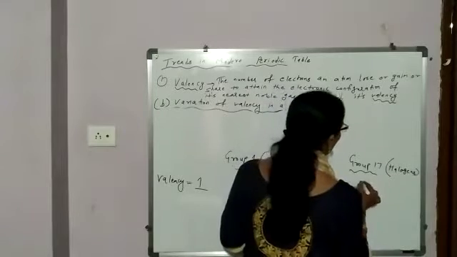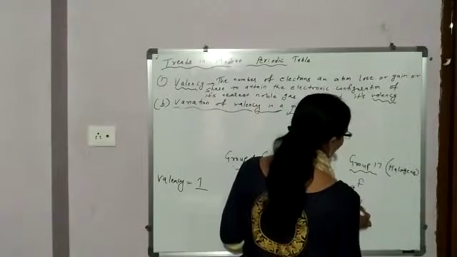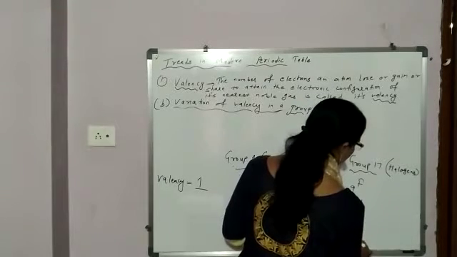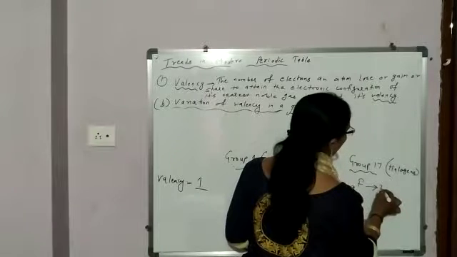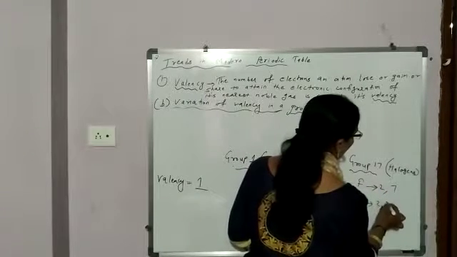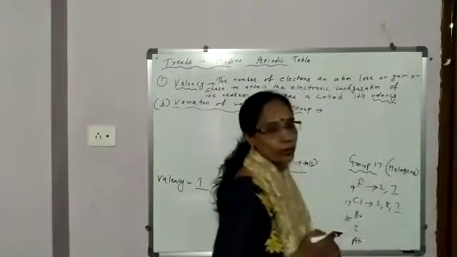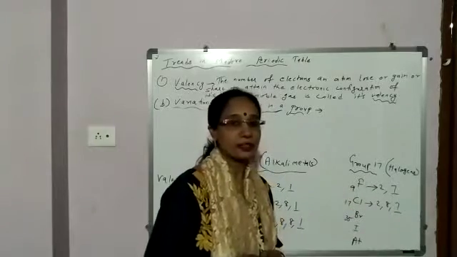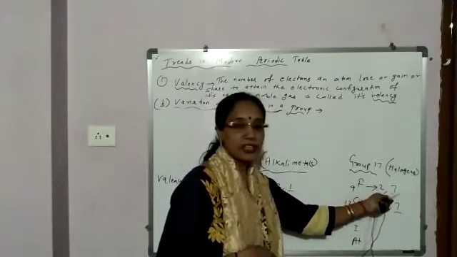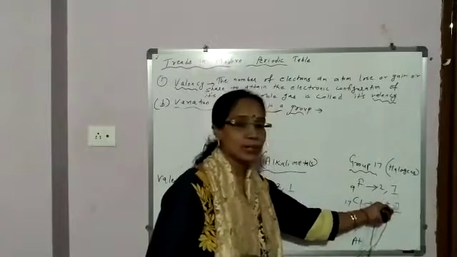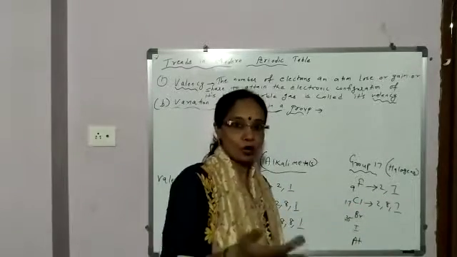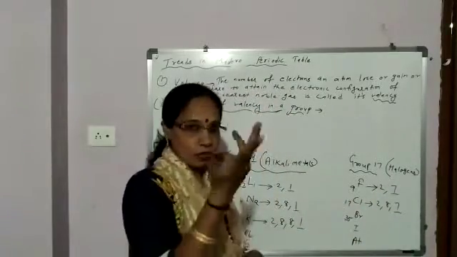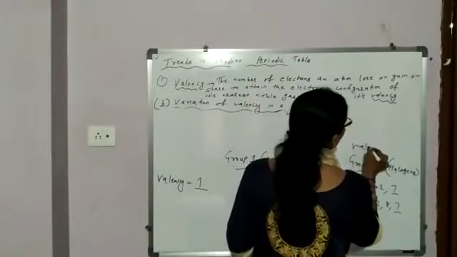In the same way, group 17, halogens, starts from fluorine, 9, chlorine, 17, bromine, 35, then iodine, astatine. Now if you do the configuration: 2, 7, this one 2, 8, 7. In the outermost shell, the number of electrons is the same, a similar outer electronic configuration. So to attain the electronic configuration of the nearest noble gas, these elements will gain one electron. So the outermost shell will become 8 like the nearest noble gas. As they are gaining one electron, what is the valency for all these elements?